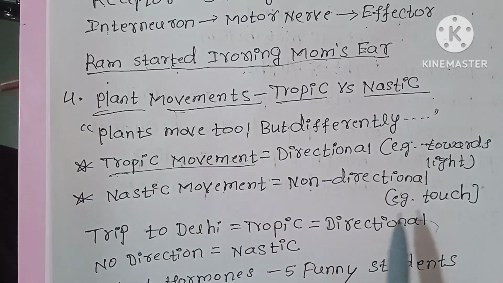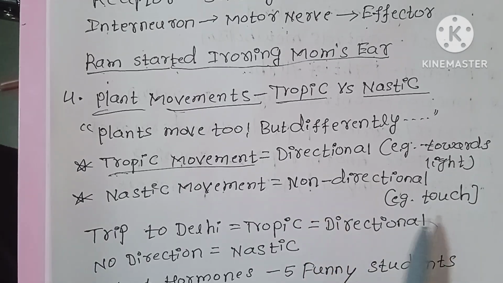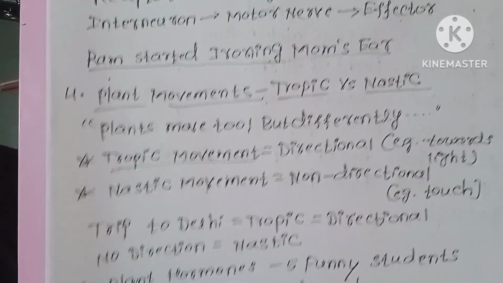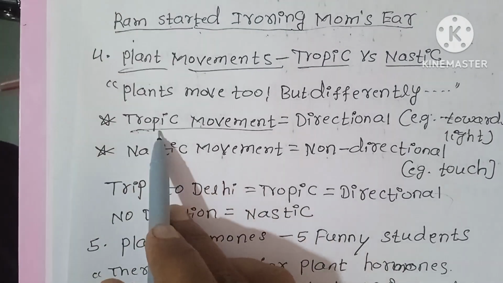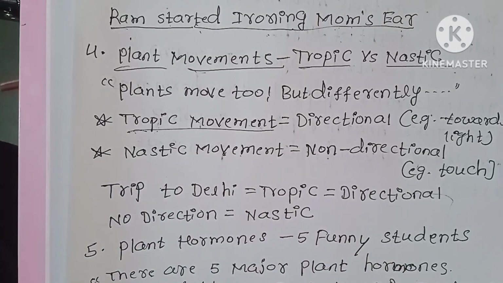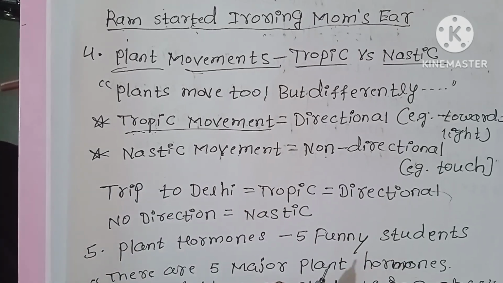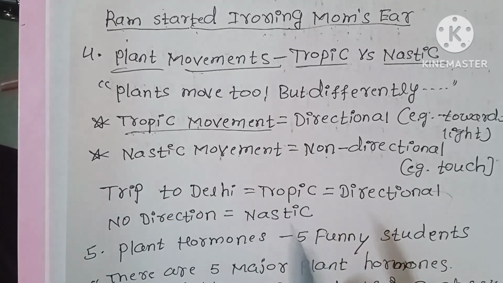Nastic movement means non-directional, for example touch. This is the non-directional movement, only touching. Tropic means towards the light, and nastic movement is when you touch the plant and it responds immediately. That is the nastic movement.